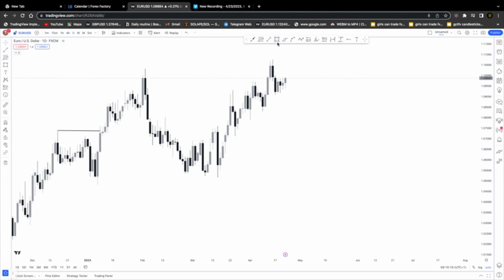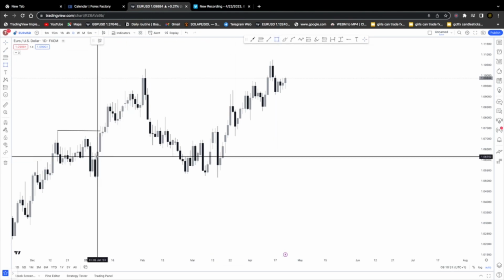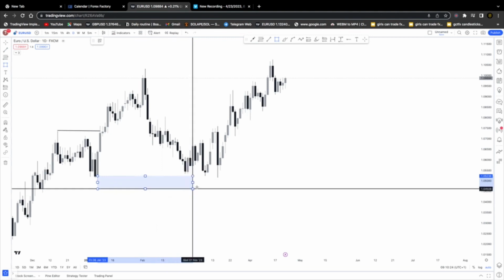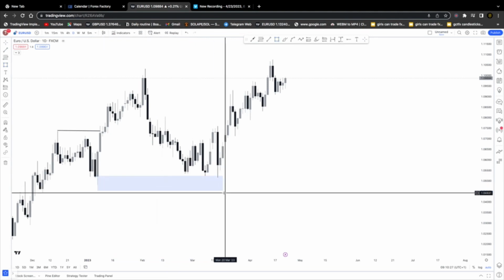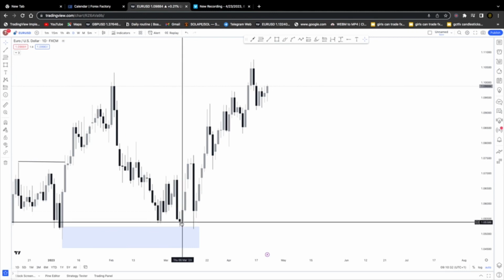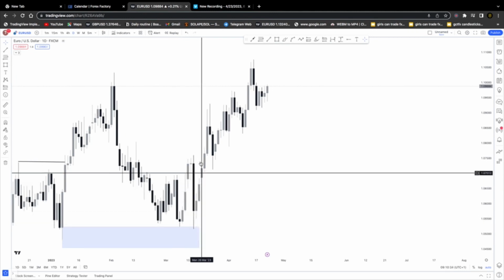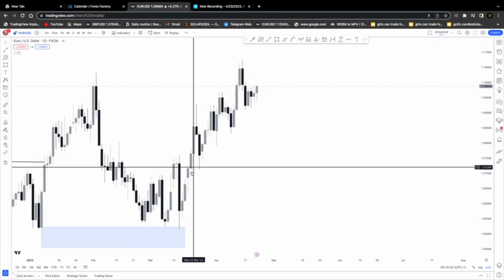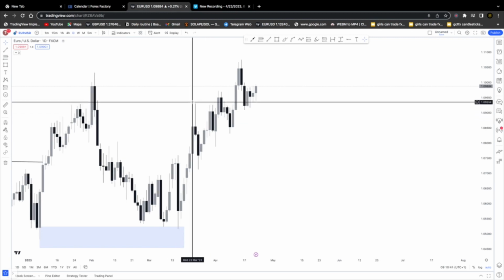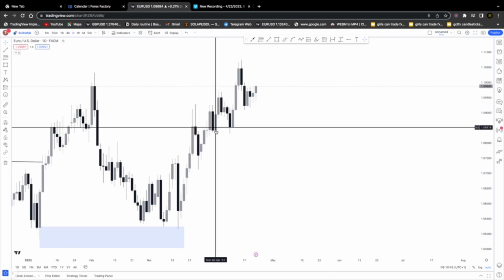And we are currently back into the demand zone. We're currently trading from the demand zone, refined to this level there. You can clearly see we are currently trading from the demand zone on the daily time frame. Then we have our change of character. Comparing, the market is quite bearish. When market took out this low and also took out the high, we have our change of character. Market came back to mitigate this demand zone at this level. Market has taken us to the upside, and we are back again into the demand zone.